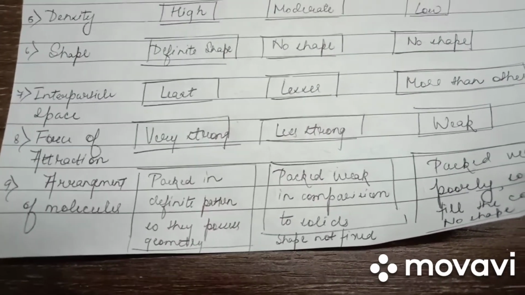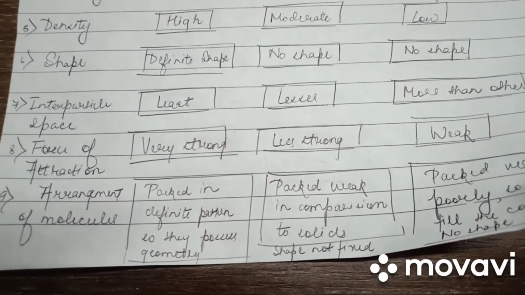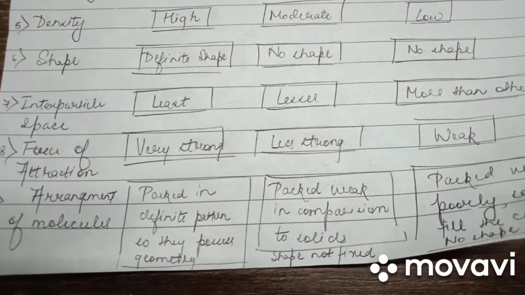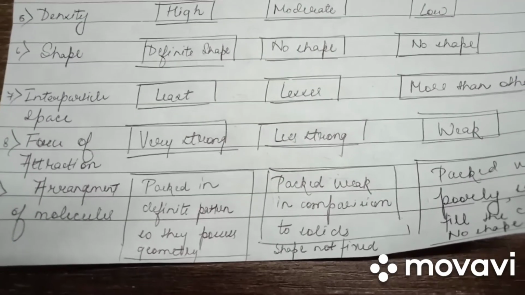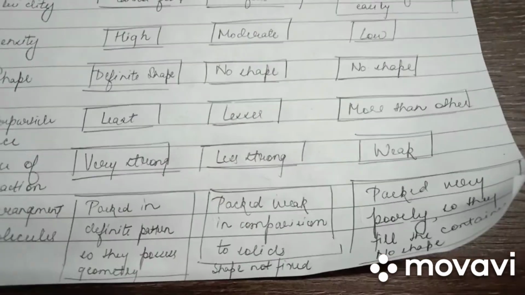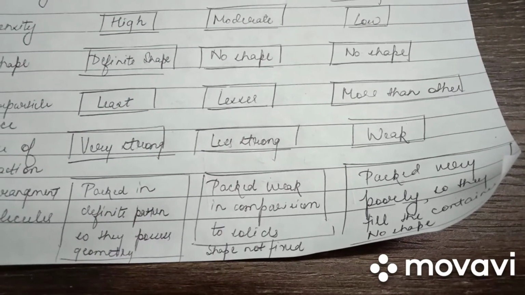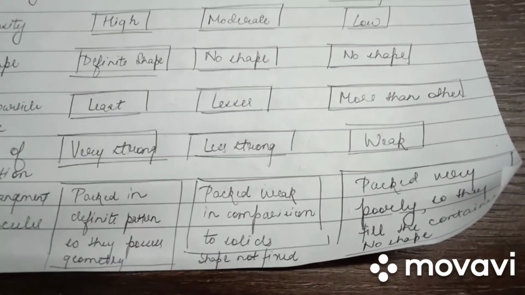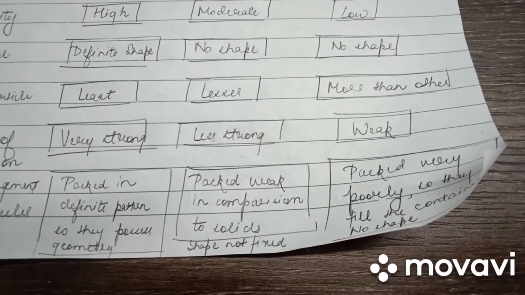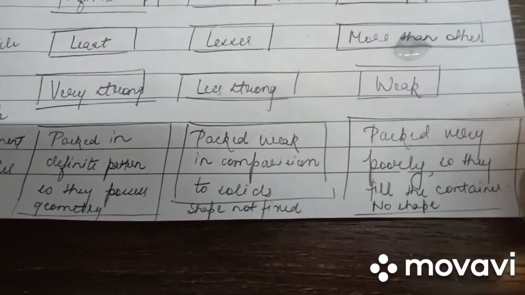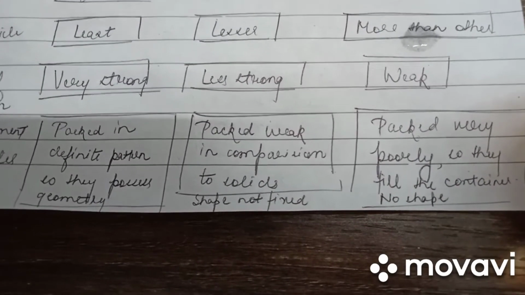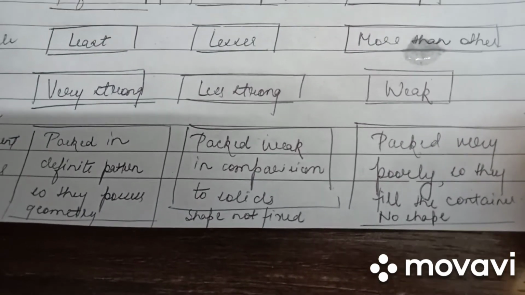Arrangement of molecules. Solids are packed in a definite pattern, so they possess geometry and are of fixed shape. Liquids are weakly packed in comparison to solids, therefore they take the shape of the container in which they are placed. Gases are packed very poorly, so they fill the container and obviously have no shape.